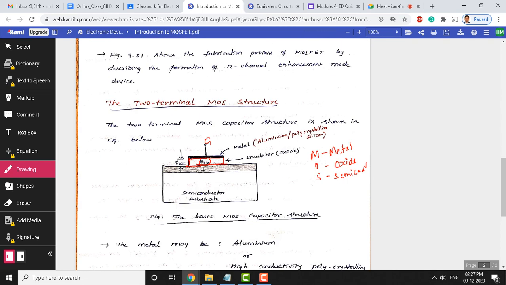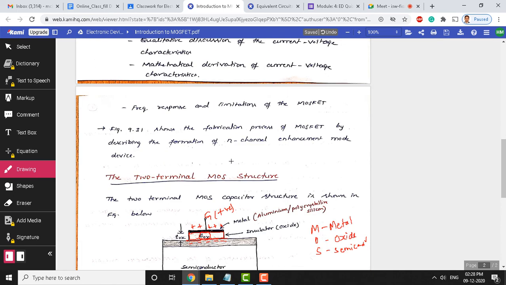In this example, depending upon what voltage we apply to the gate, say we apply a positive voltage, this upper plate is now positively charged, positive charges reside on this metal layer, and below, due to the capacitance effect, you can see negative charges like this. They reside below the oxide and semiconductor interface.